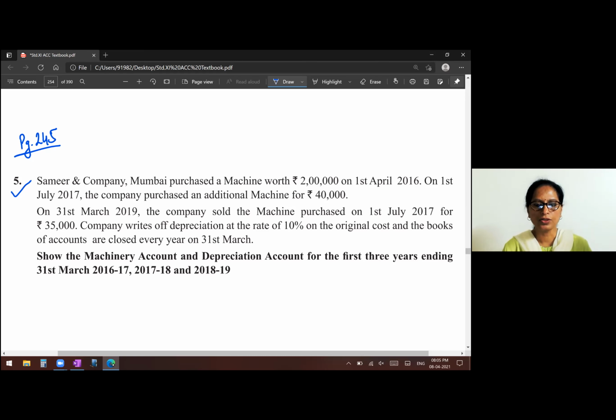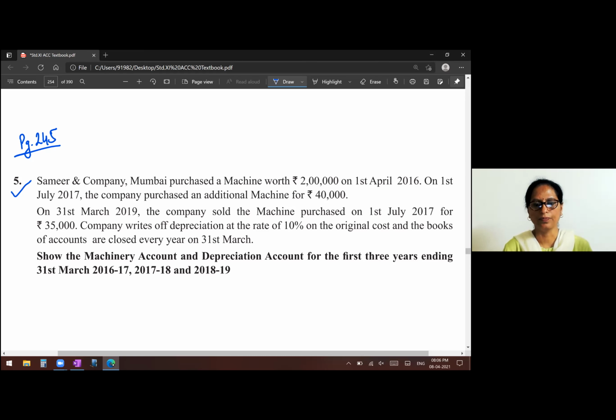On 31st March 2019, the company sold the machine purchased on 1st July 2017 for rupees 35,000. The company writes off depreciation at the rate of 10% on the original cost, and the books of accounts are closed every year on 31st March. Show the machinery account and depreciation account for the first 3 years ending 31st March 2017, 2018, and 2019.